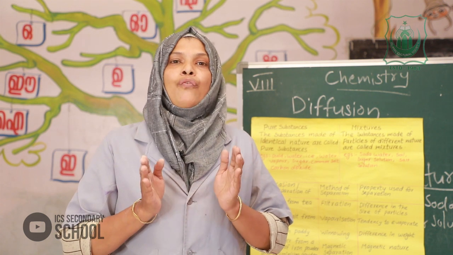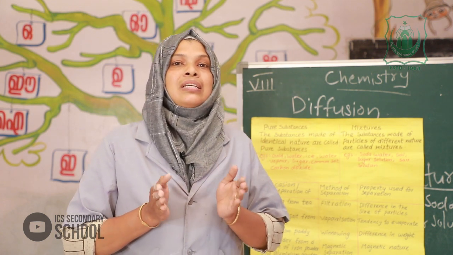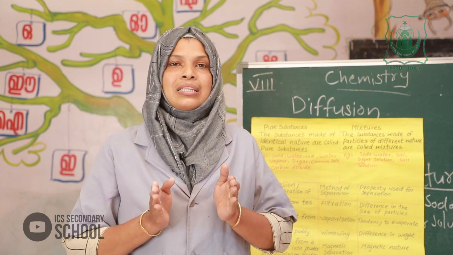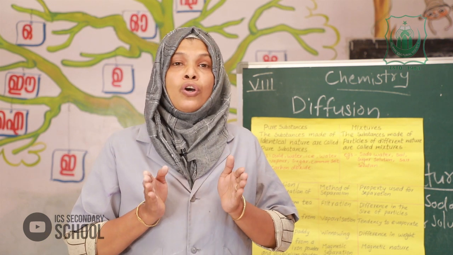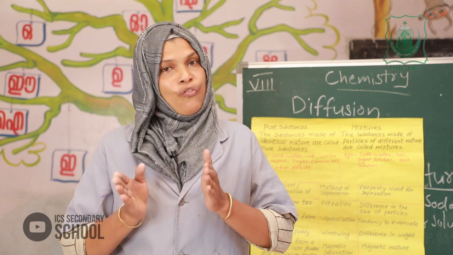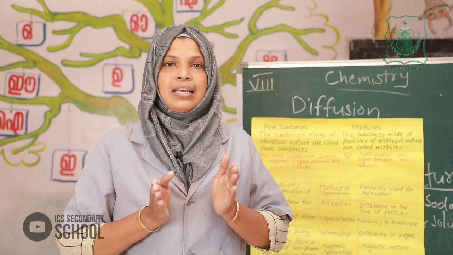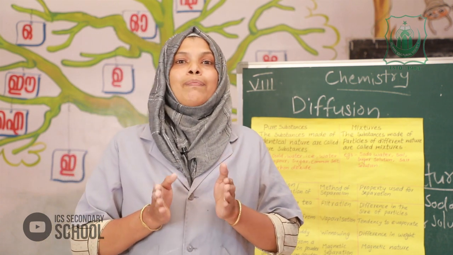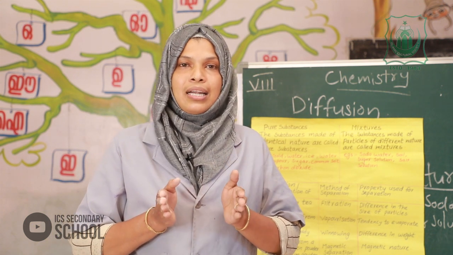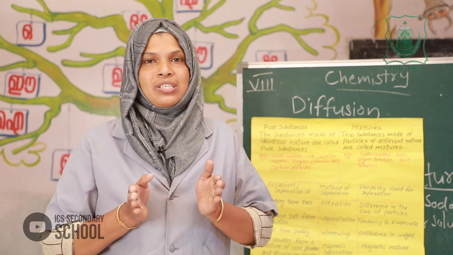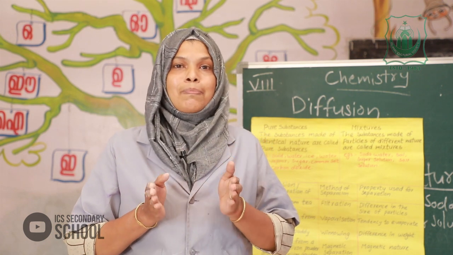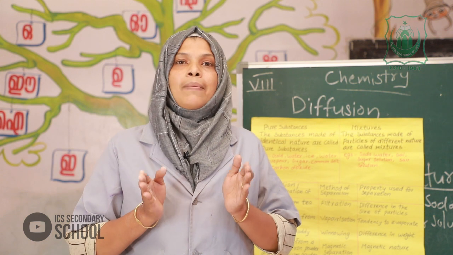Next, separating chaff from paddy, or husk from paddy. Which method do you select? Winnowing, and the property is the difference in weight. Next, separating iron powder from a mixture of iron powder and aluminum powder. The method is magnetic separation, and the property is magnetic nature.